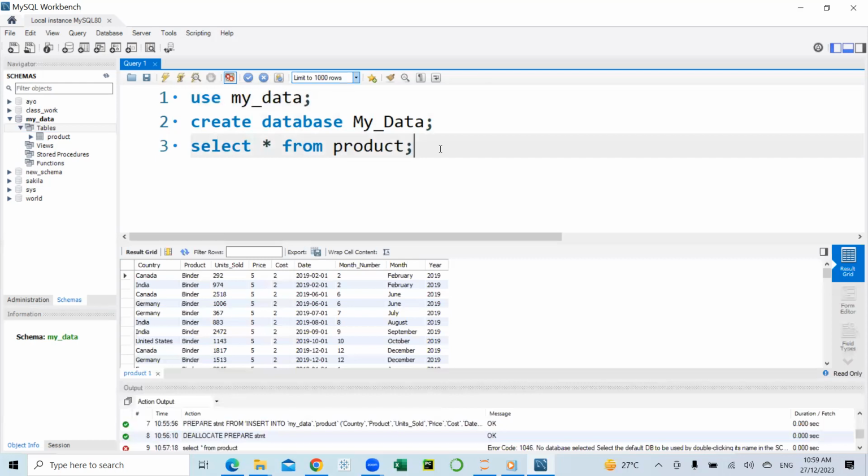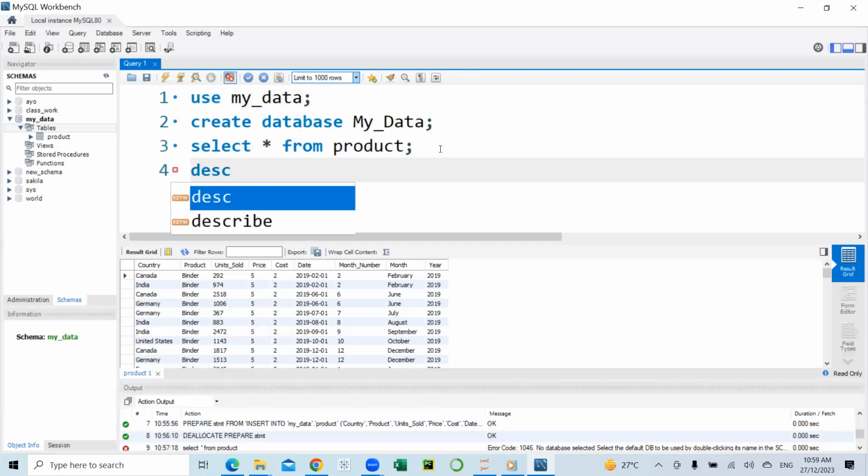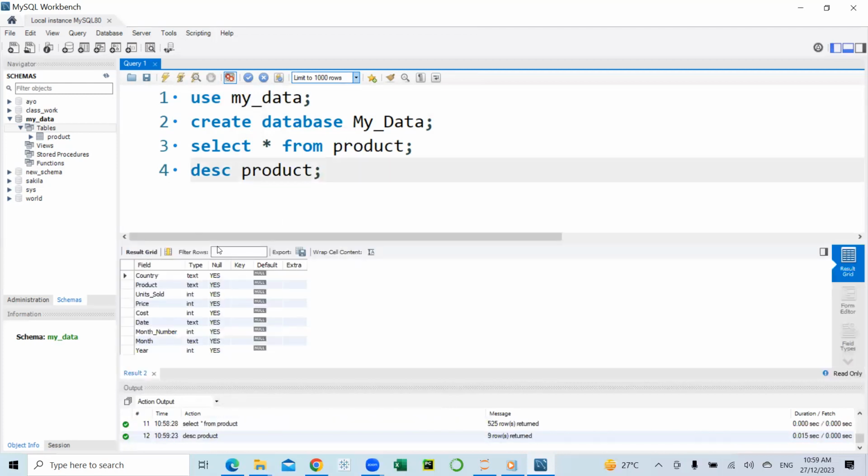Okay, one of the things I may be willing to do on this table is to know the structure of the table using the describe statement. So I'm going to type describe products. So this is the structure of my table.